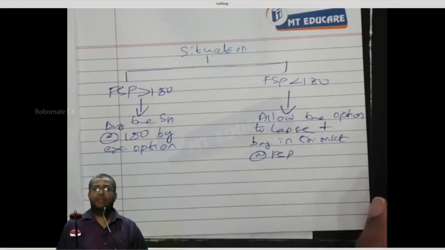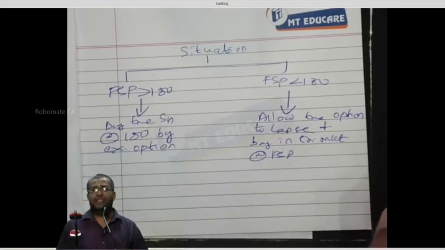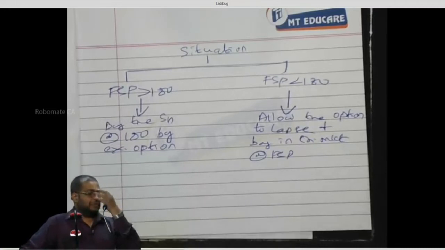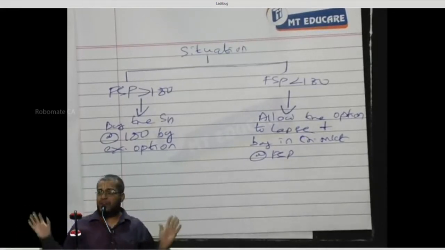I want an answer. Is this profit maximum profit or minimum profit? Write down: this profit is minimum profit. It can be even higher if the FSP, the future spot price, reduces. Is everybody able to understand this particular strategy or not?